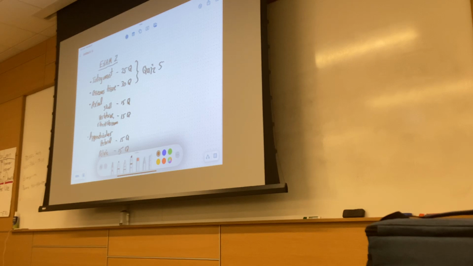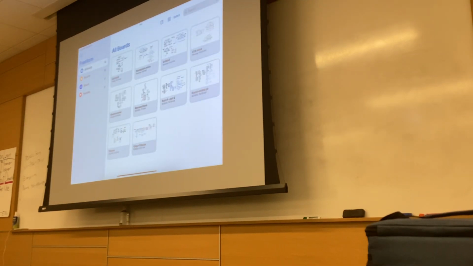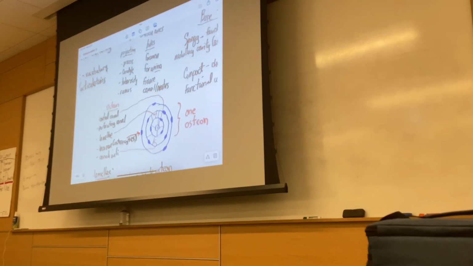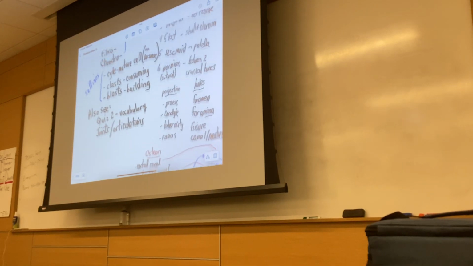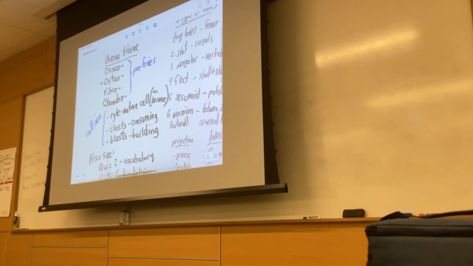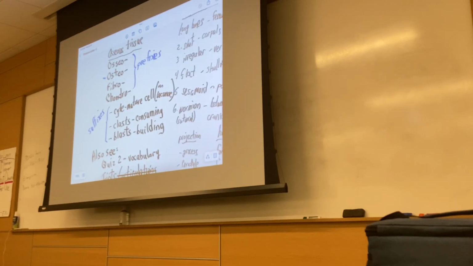Okay. Now, in terms of the exam, where is it? So in terms of chapter 6, I'm not going to go over chapter 5 right now. I'm going to go over just chapter 6 here. So these are notes that I've already posted here. Here's this vocabulary, beginning with osteo and osseous, the prefixes and suffixes.